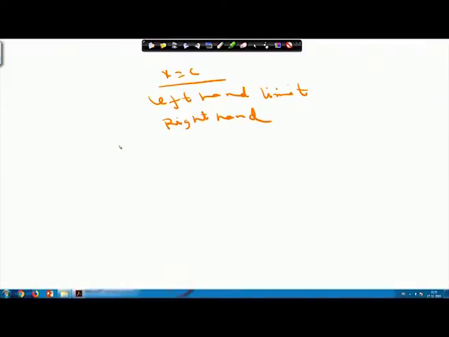So, at such a point x equals c, the value of f x can be written as half into left hand limit, that is f of c minus 0 plus f of c plus 0.